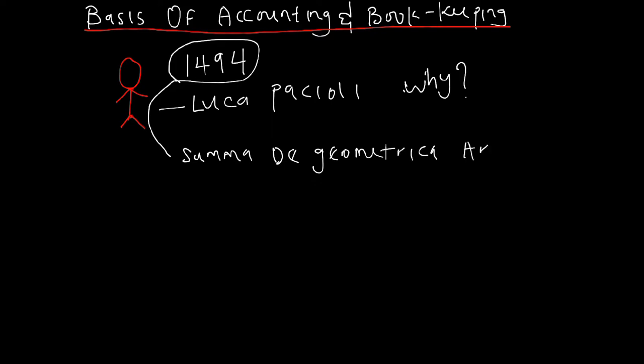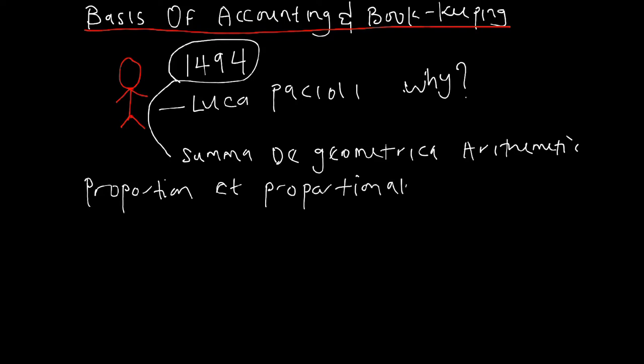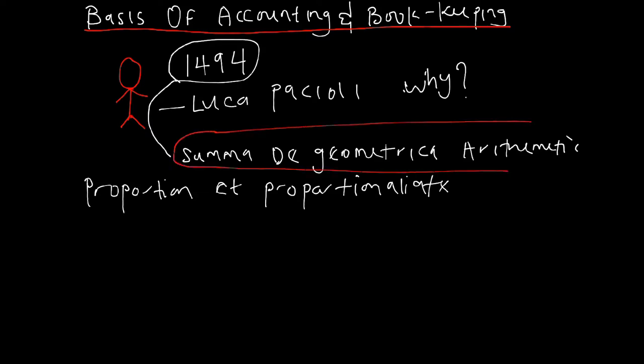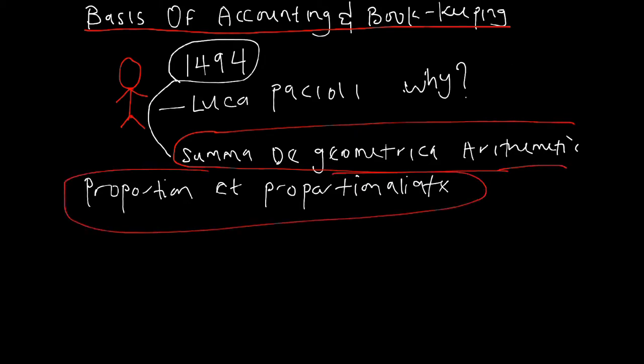Imagine the name of a single book written by a French accountant is as long as this. This is the name of the book, Summa the Geometrical Arithmetic Proportion et Proportionality.